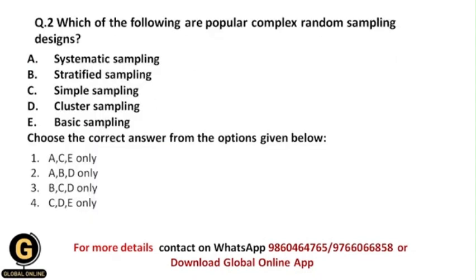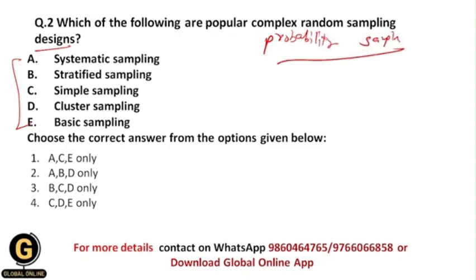Okay, next is: which of the following are popular complex random sampling designs? Random sampling designs are basically the probability sampling techniques, where a researcher randomly selects the participants from the target population.